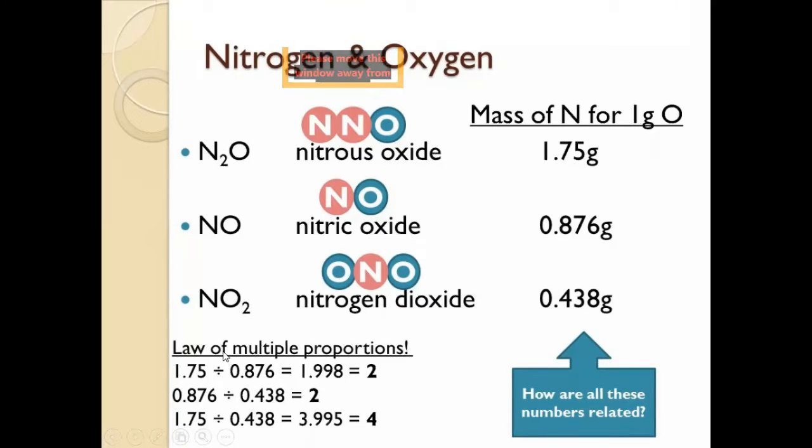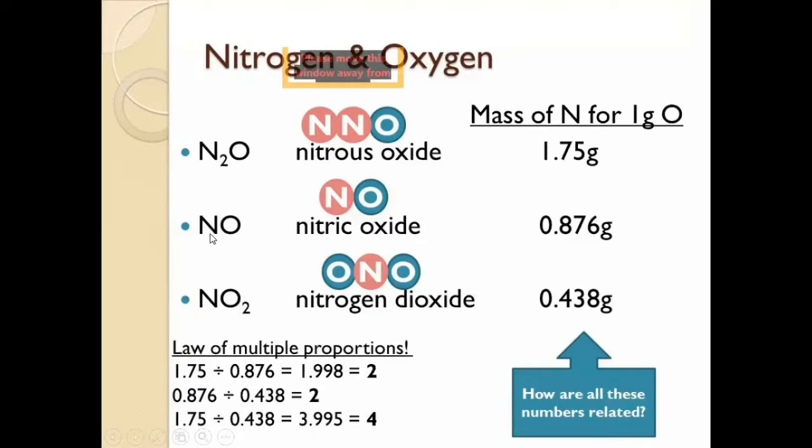Now, students, you can see in the slide, when nitrous oxide is formed, by which combination? 2 nitrogen atoms and 1 oxygen atom, when combined, form nitrous oxide. The formula of nitrous oxide is N2O, and the mass ratio is 1.75 gram. How do you get this? 2 nitrogen atoms means 14 plus 14, so 28, and 1 oxygen atom is 16. So when you divide 28 by 16, you get 1.75 gram.